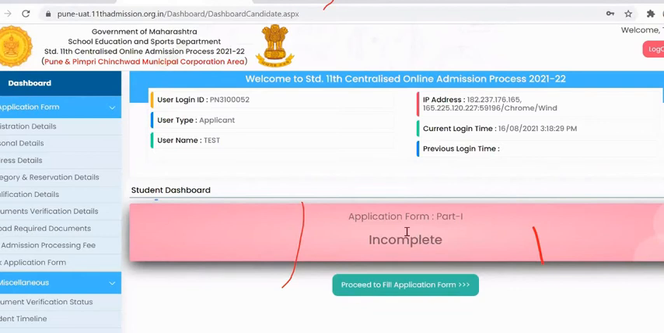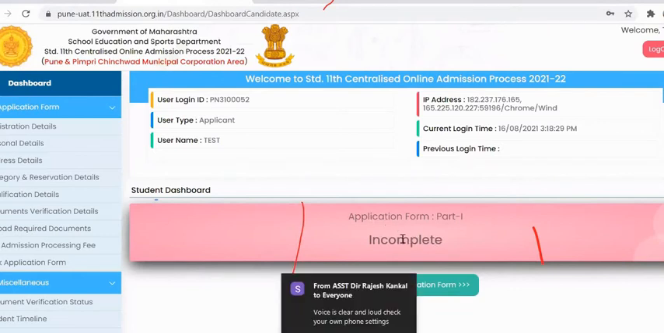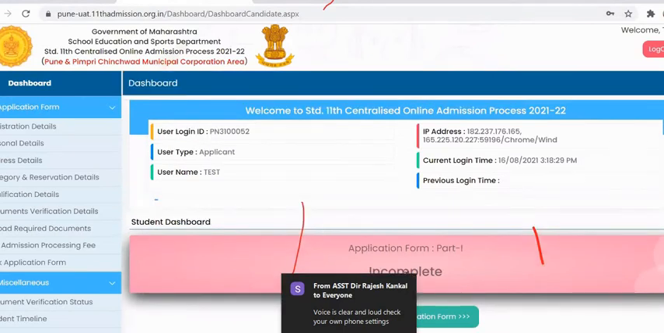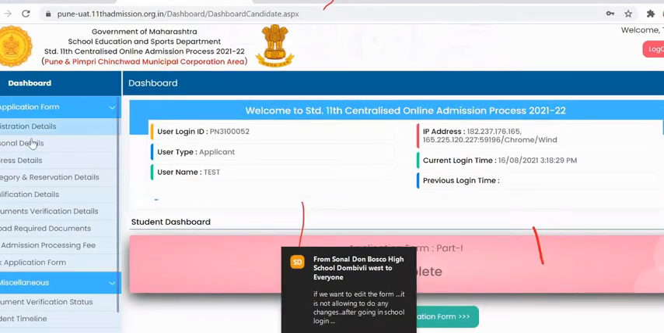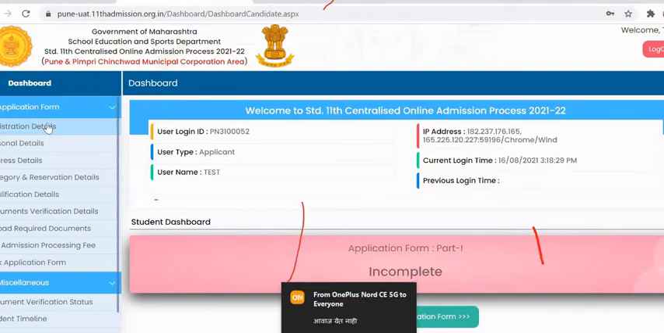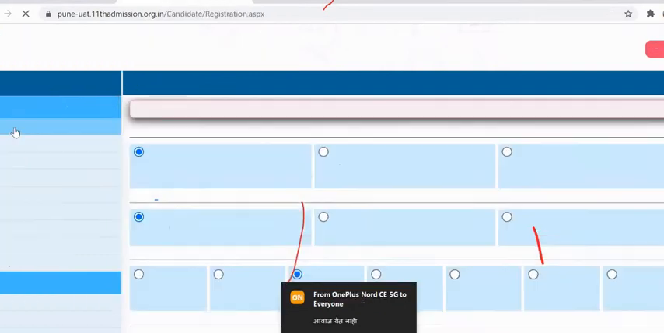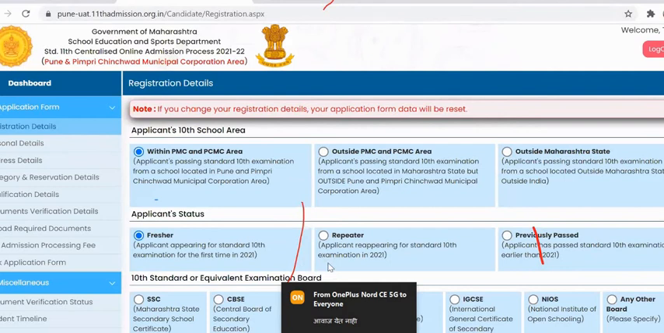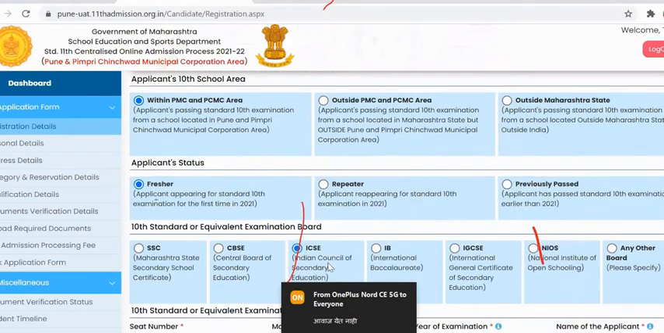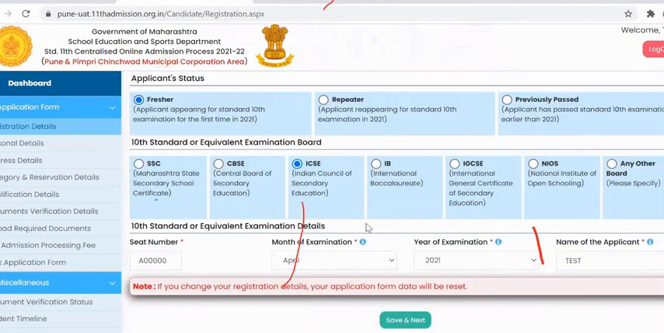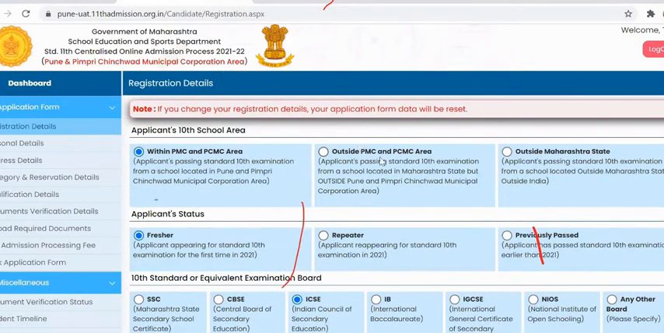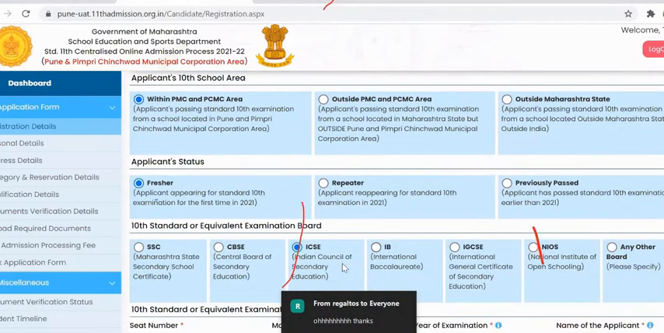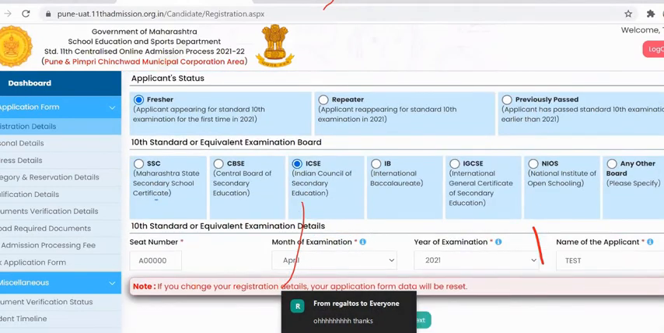Then the student dashboard. In the student dashboard, the student will be able to see his application form status. For filling the application form, a student needs to click on this page, which first is registration details. Whatever details the student has filled in the registration form will be replicated here. The student needs to check these details. If there are any changes, you can make the changes over here. Or if the details are proper, you need to click on save and next.